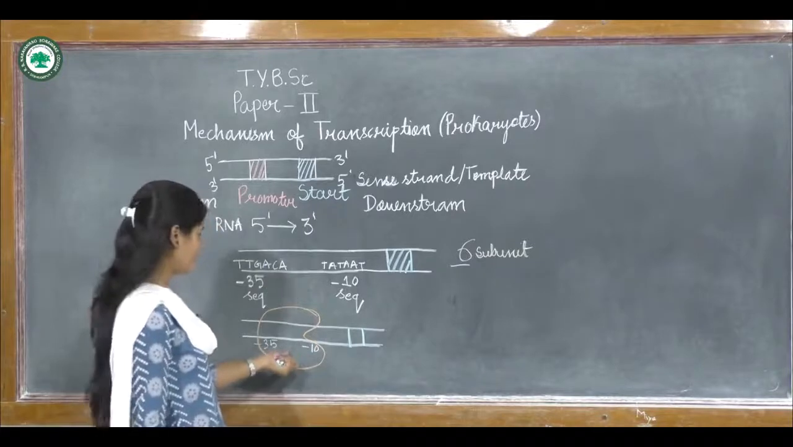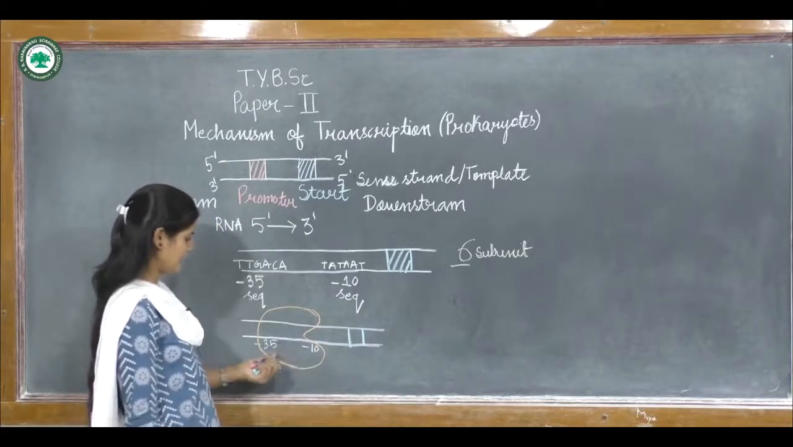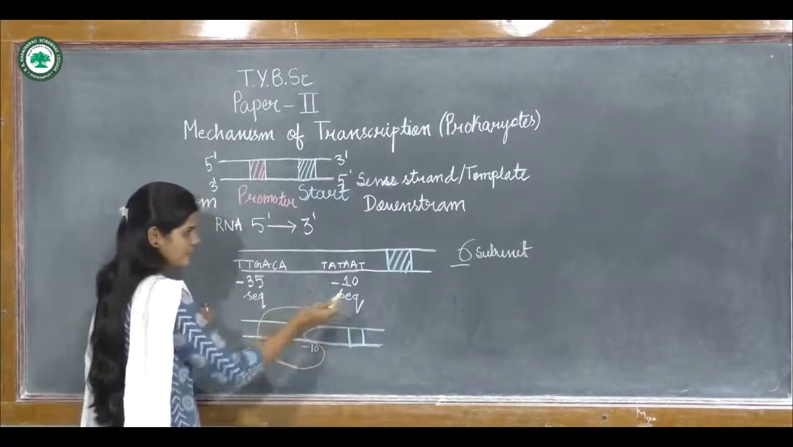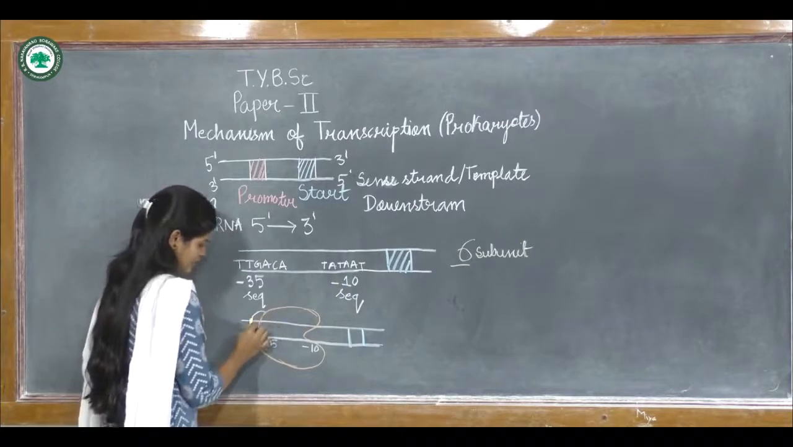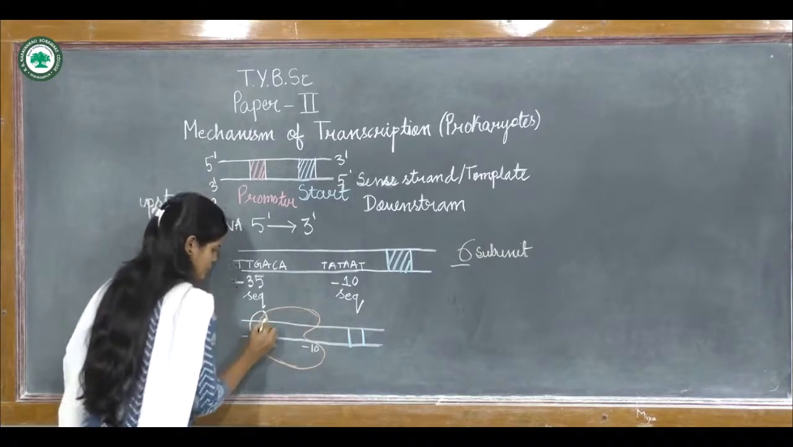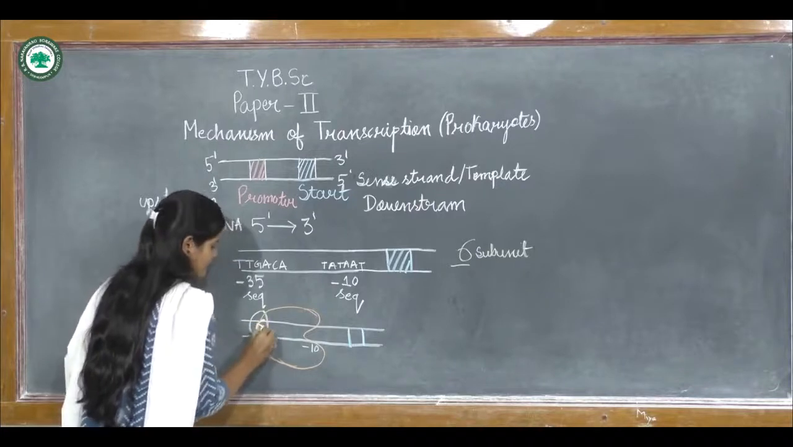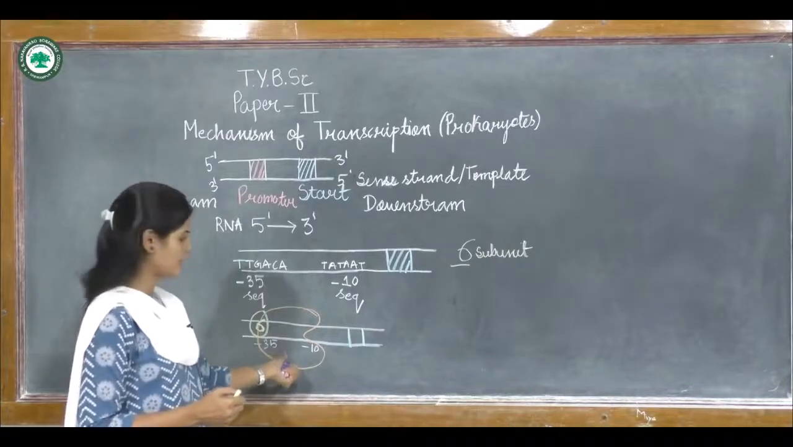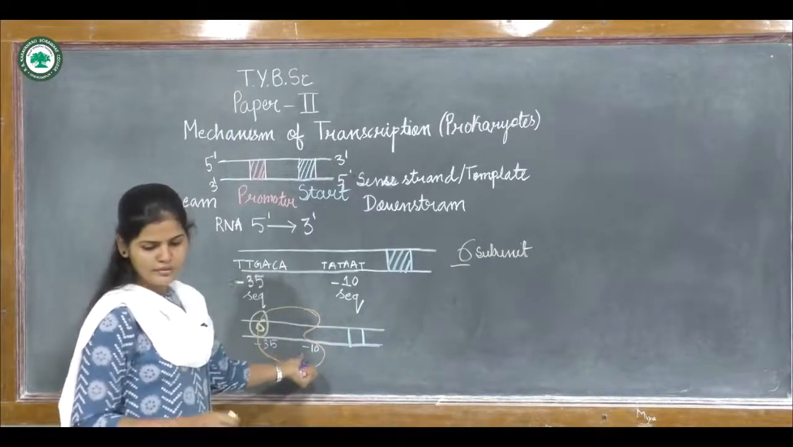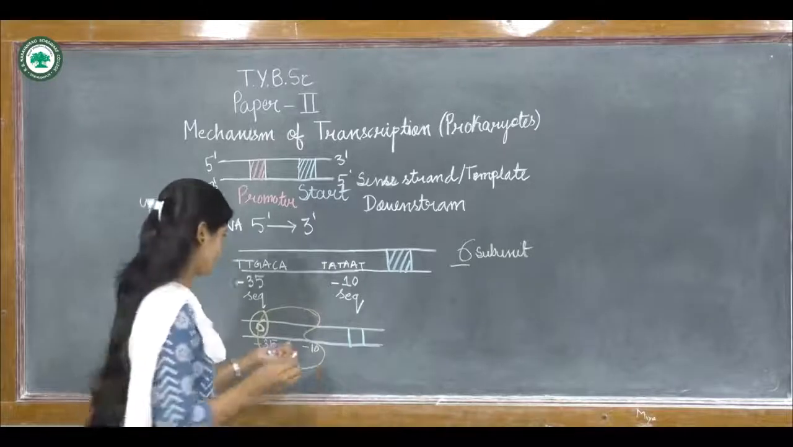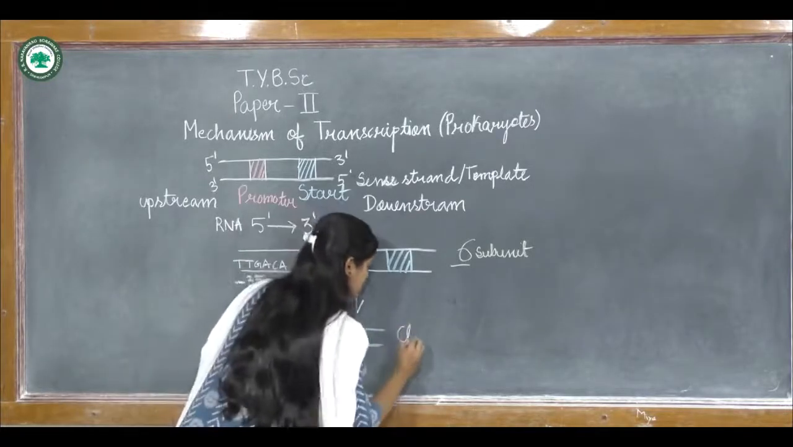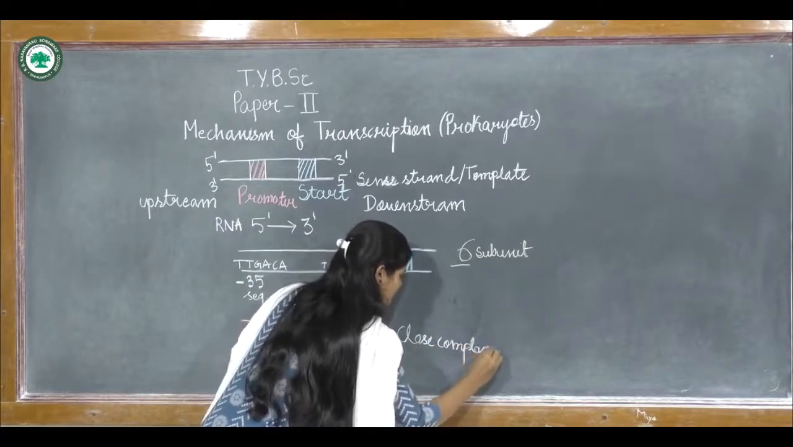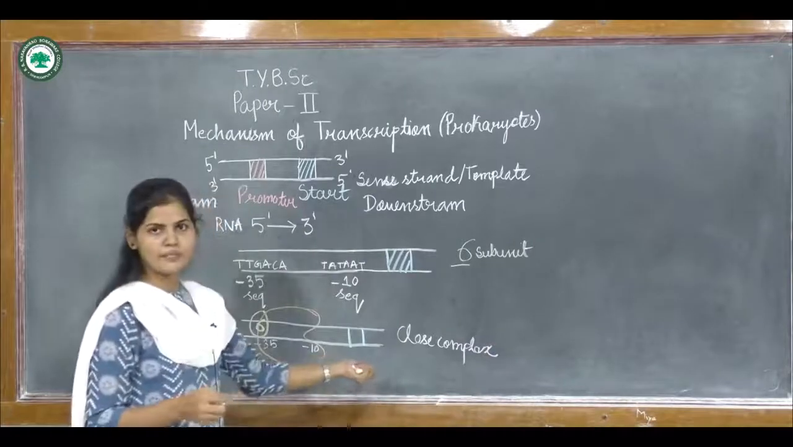Now this is the enzyme RNA polymerase. It will be binding at the minus 35 sequence and minus 10, and it will have the sigma subunit. This is the sigma subunit of the RNA polymerase. It will be binding at the minus 35 sequence. So this is called a closed complex. So the closed complex is formed.